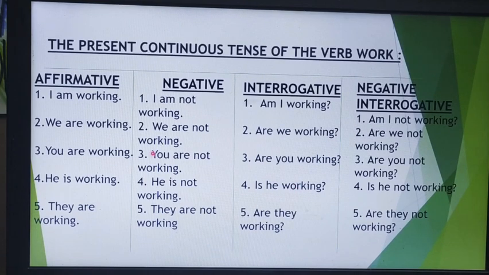And next, this is the structure. With I, we have used am, and with the verb form ing. I am working. If we want to make it negative, I am not working, simply not will be inserted. And if we want to make a question, an interrogation, then the auxiliary will come out. Am I working? For negative interrogative, first the auxiliary, then the subject, then not, and then working.